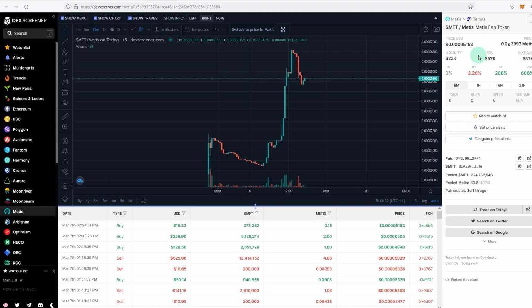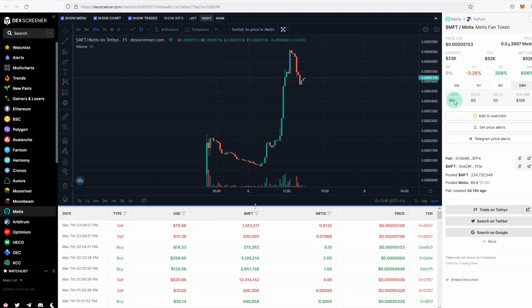And this looks okay to me. Then you can also look at how much trading volume it has done, or how many trades it has done in the past 6 hours, 1 hour, 24 hours. I usually look at 6 hours or 24 hours. 96 transactions, not much, but you don't see a lot regardless on other projects as well, unless it's METIS or unless it's NetSwap, Tethys, main projects.